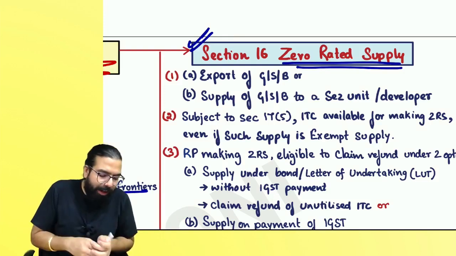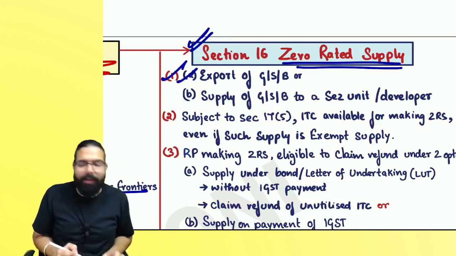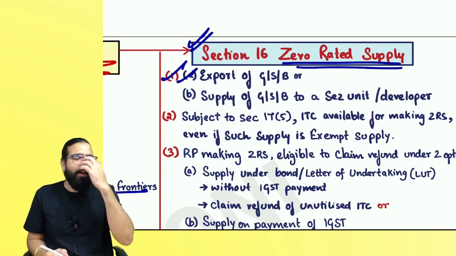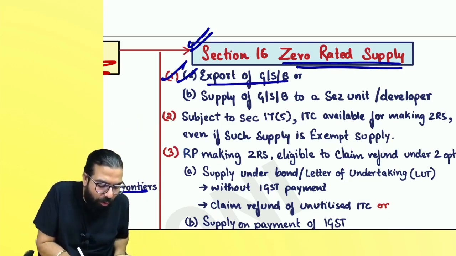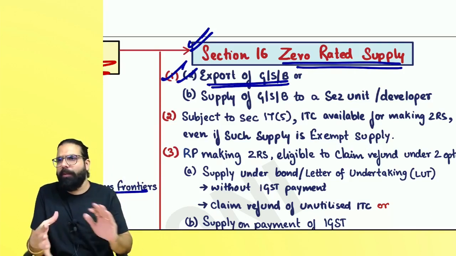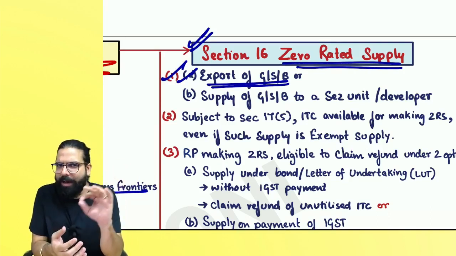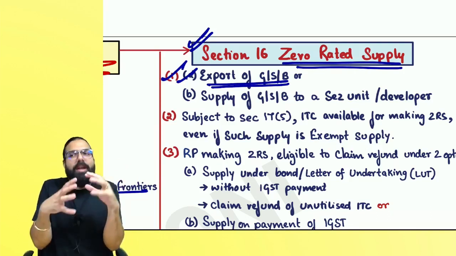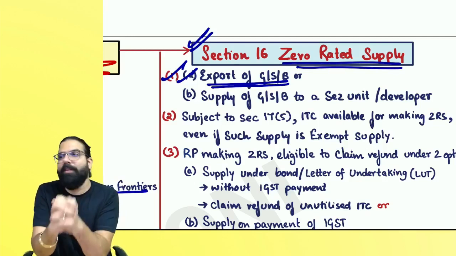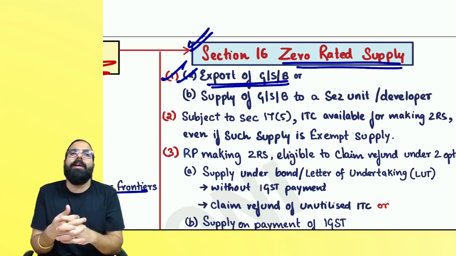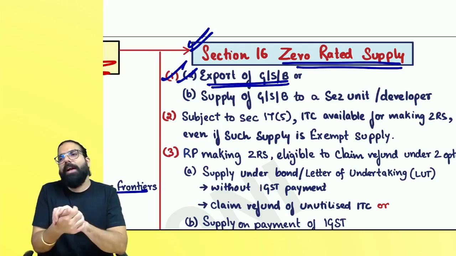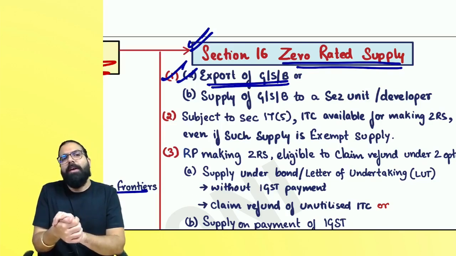Sir, if I go ahead and export, section 16 of the IGST Act says, if you go ahead and export goods, services or both. Export of goods means taking from India outside India, and export of service has a definition. If you are falling under exports, always remember one thing. Your activity will be termed as what, everyone? If export activity you have done, it will always be zero rated supply.